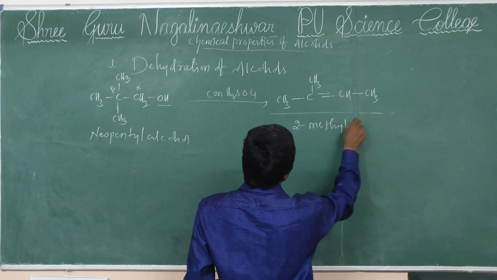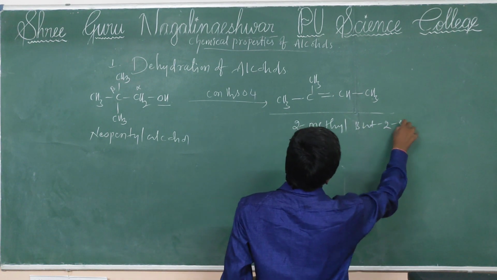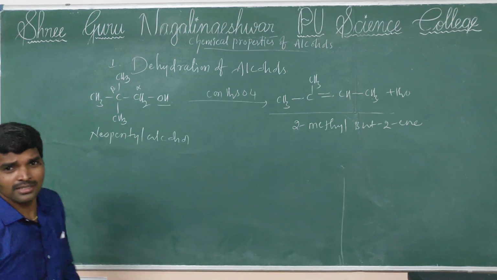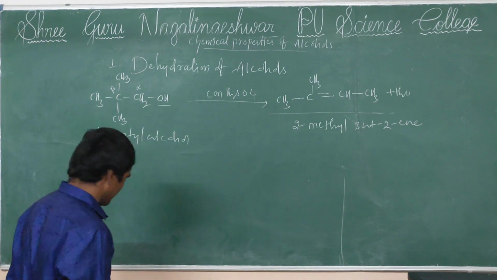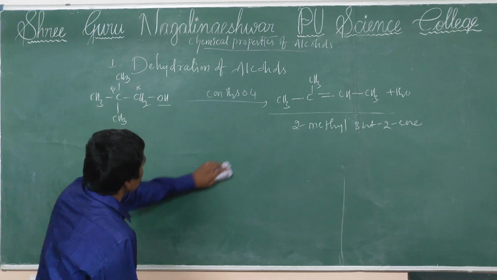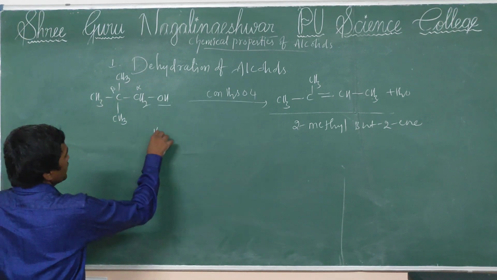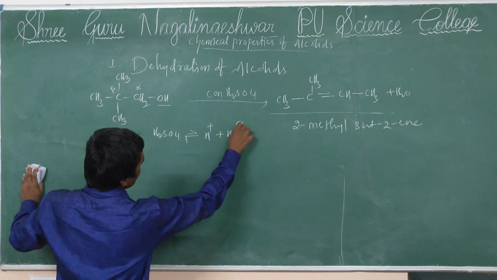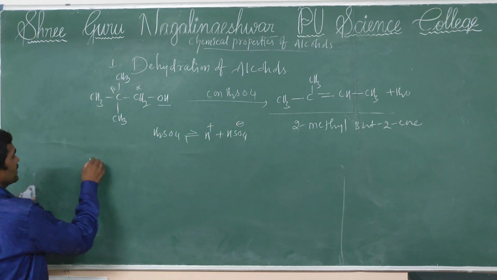So the answer is 2-methylbutene, which will be formed. Sir, how is it? Very simple, I'll tell you the mechanism. First step: H2SO4 undergoes ionization, forming H+ plus HSO4−.